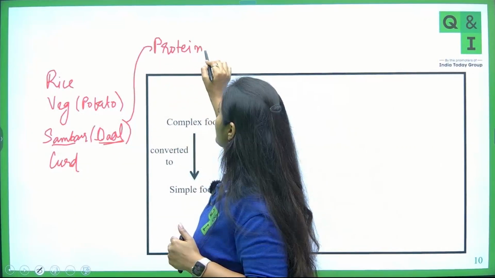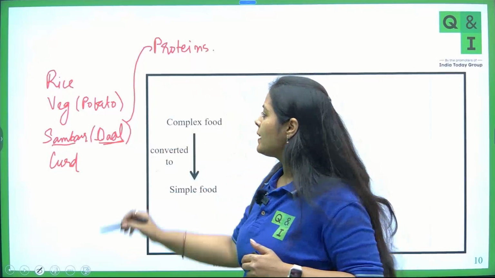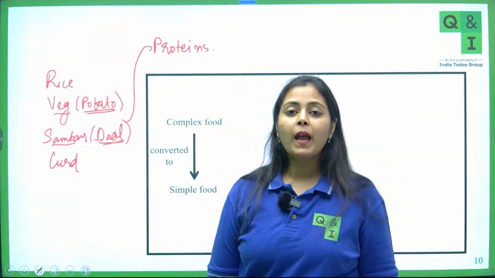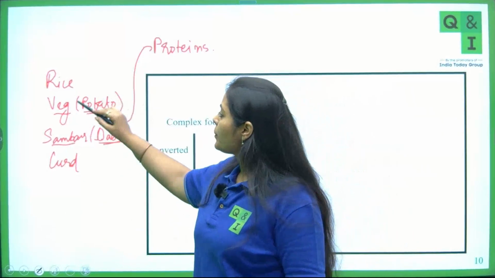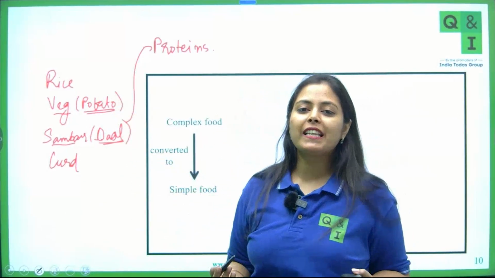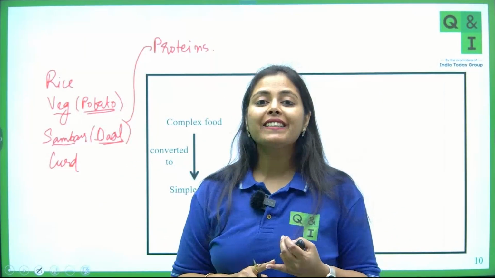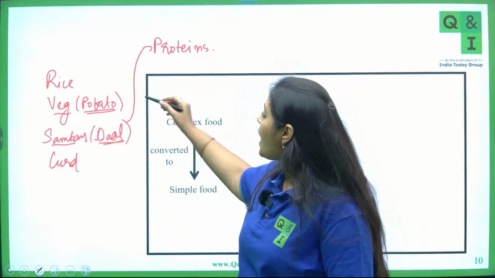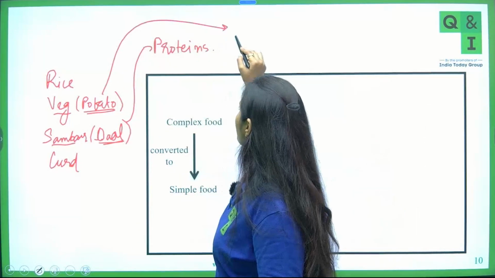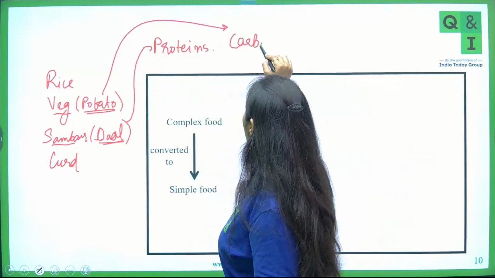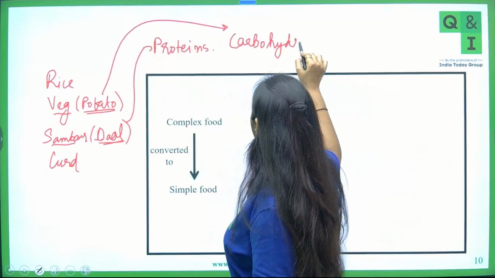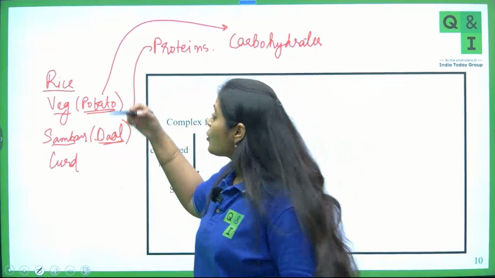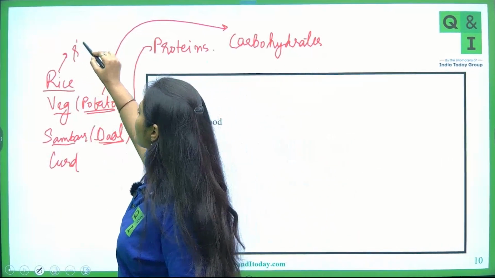Apart from this, now see vegetables, particularly potato. What does potato basically contain? Potato basically contains carbohydrates. And if I ask you what rice contains, rice contains particularly starch.